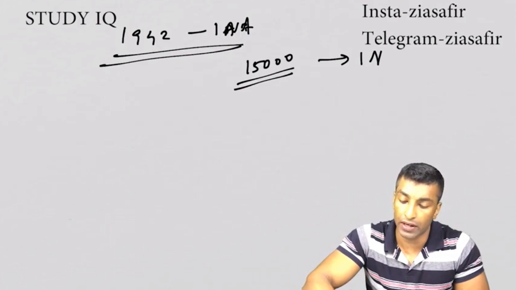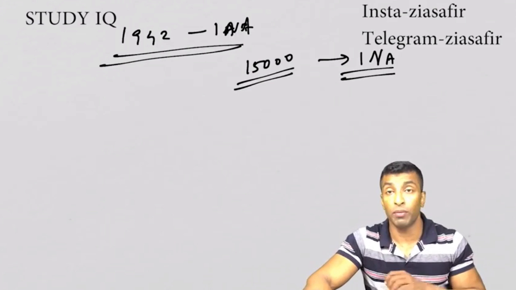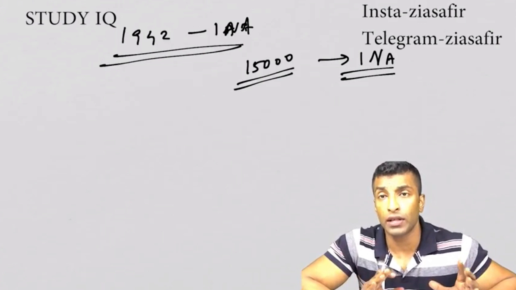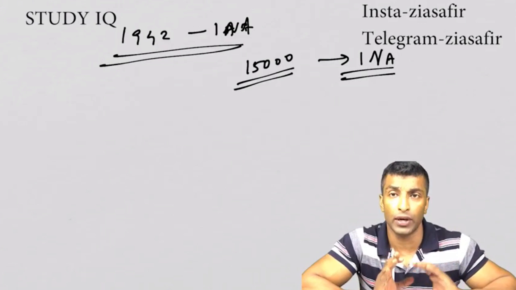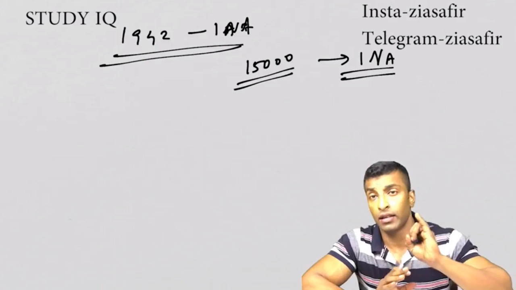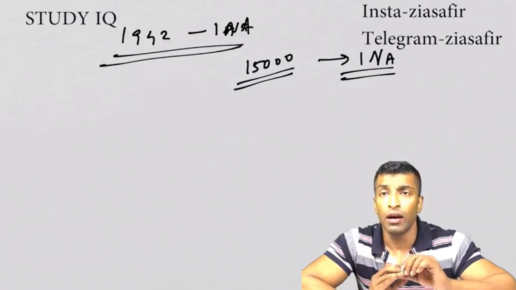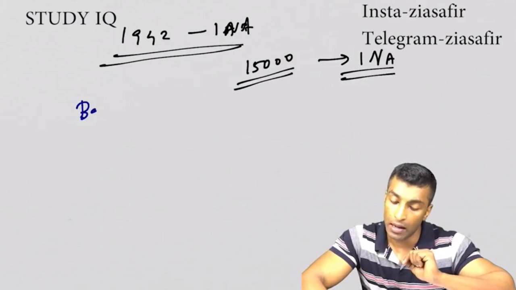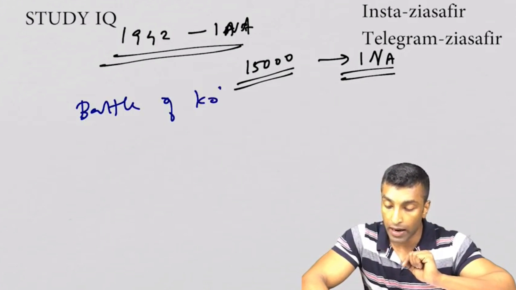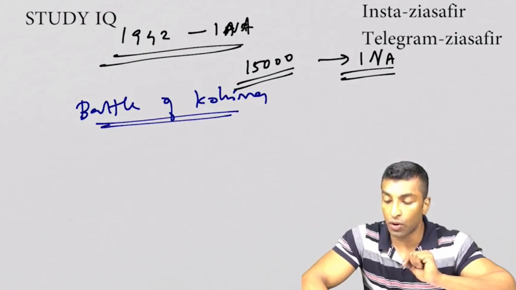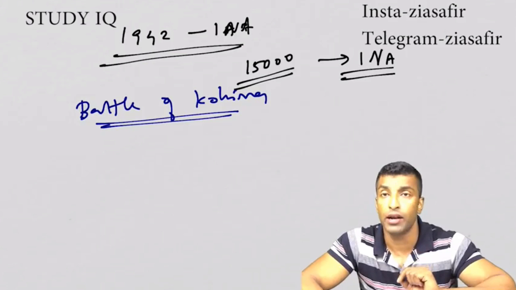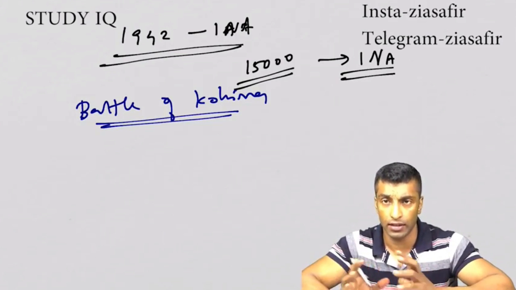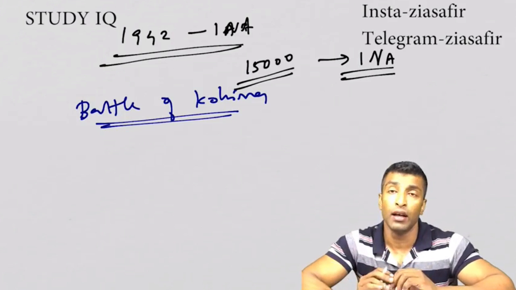Around 15,000 Indian soldiers were there. With these 15,000 soldiers, the INA was formed, and they reached the eastern part of India. Along with Japanese forces, the INA together fought a battle with the English. The speciality of that battle was that it was the only war fought in India. What was that? The Battle of Kohima. This was the only war fought in India during World War II. It was between the English and the Japanese forces, along with the INA army.